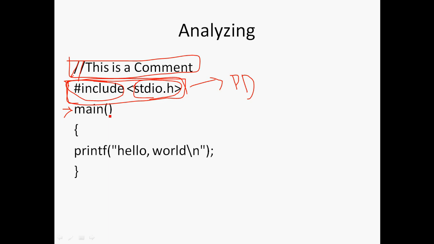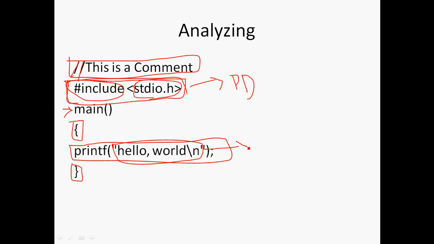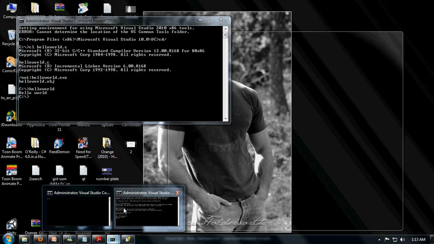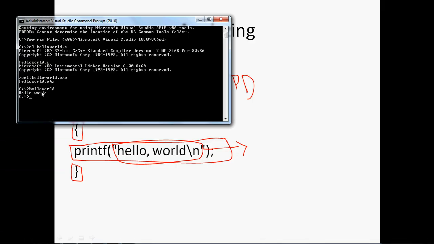Now, printf hello world. The printf function is used to output the hello world string onto the screen. As we have seen when we compiled our program, we saw hello world. Printf helped the compiler print the hello world here. So that's how it works.